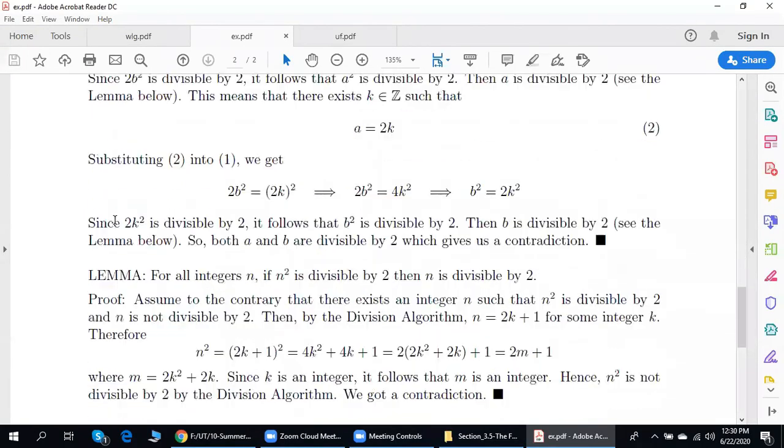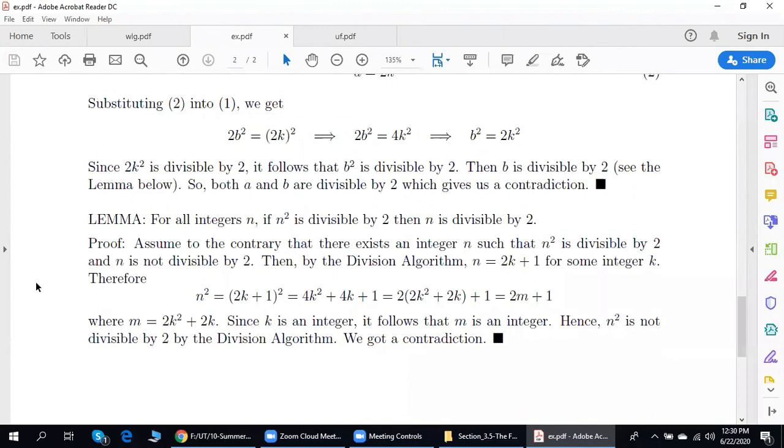Now, here is how we prove the lemma. So, we want to prove that for all integers n, if n squared is divisible by 2, then n is divisible by 2. We will prove it by contradiction.